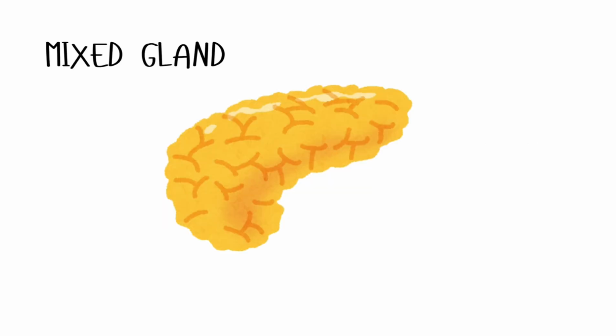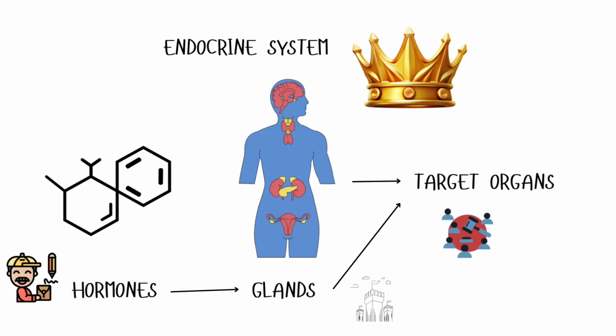There are also mixed glands like the pancreas, which have both endocrine and exocrine functions. To make this easier to grasp, imagine the endocrine system as a magical kingdom. Glands are like powerful regions, hormones are messengers, and the bloodstream is the river that carries messages from one region to another. This kingdom runs smoothly only if all the glands perform their roles correctly.